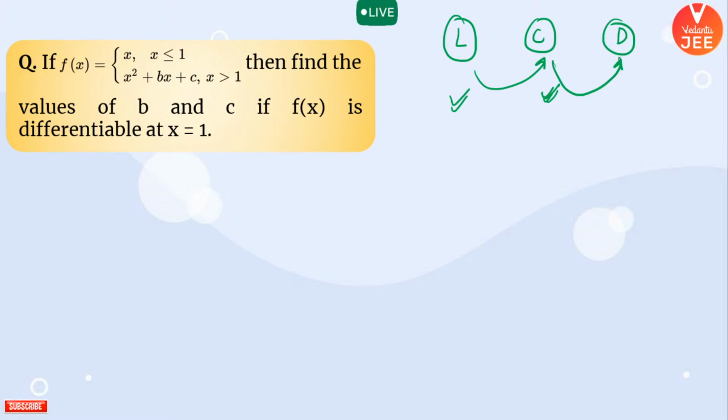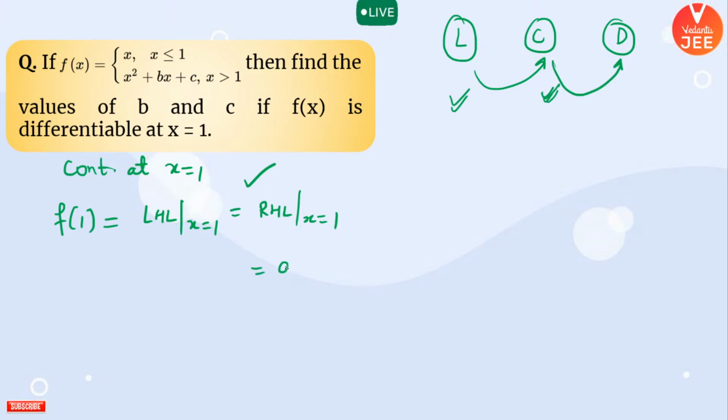Yes, so I need to check the differentiability of this particular expression such that if the function is differentiable at x equal to 1, then I need to find out the values of b and c. So I can definitely say that my function is continuous at x equal to 1. If your function is continuous at x equal to 1, then f of 1 should be equal to the left hand limit at x equal to 1 and the right hand limit at x equal to 1.